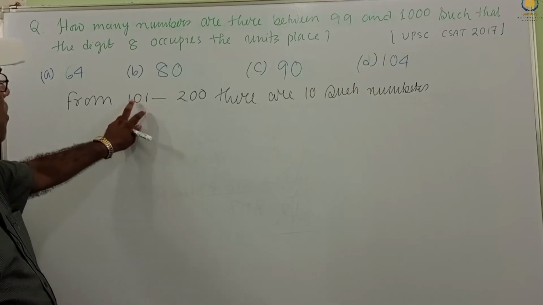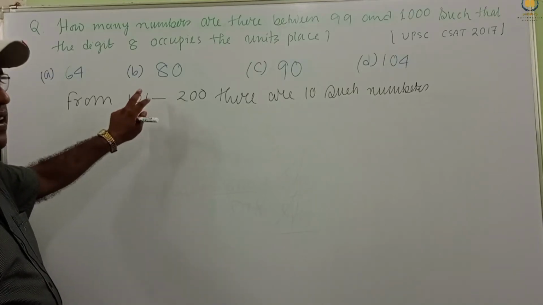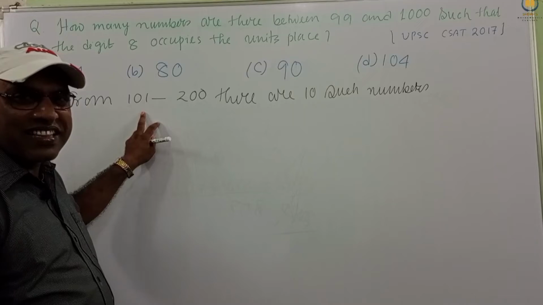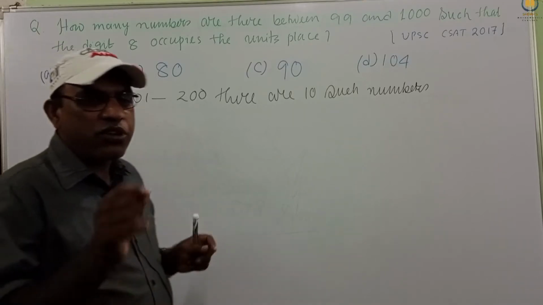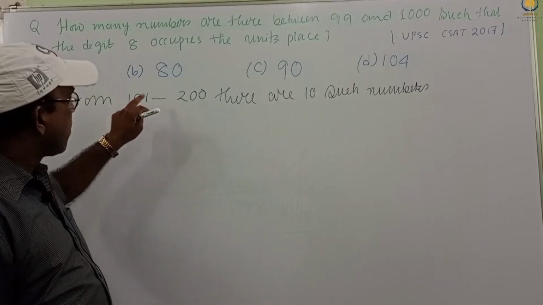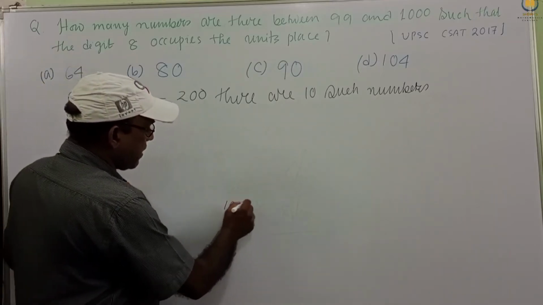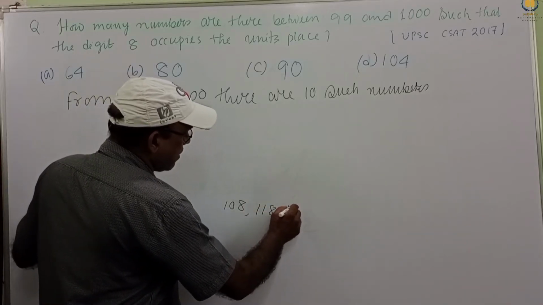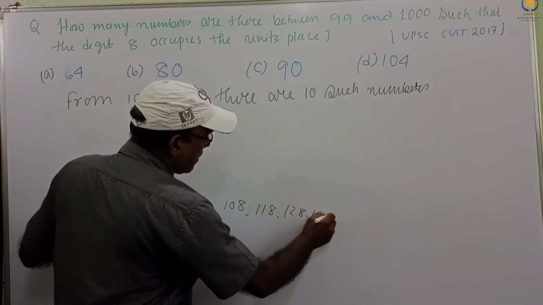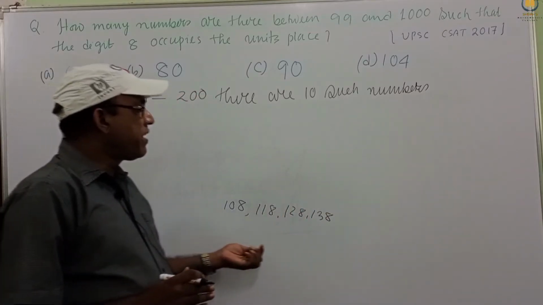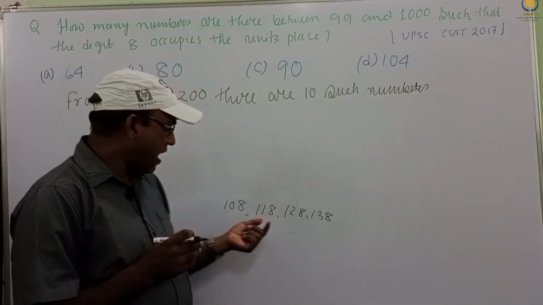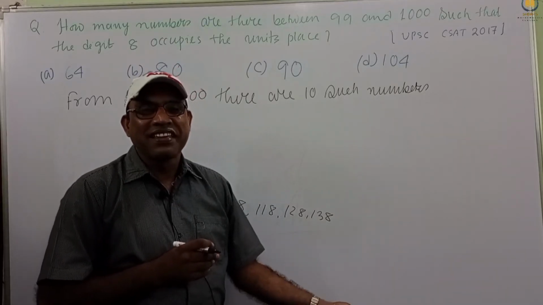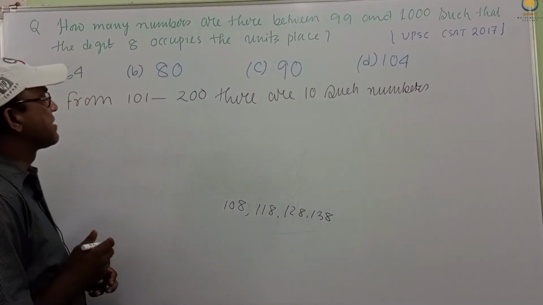So here we get 108, 118, 128, 138. These are the numbers where 8 lies in the unit place. So this will be 108, 118, 128, 138. How many numbers do we have? 10 such numbers. I have written only some numbers, and just like this we continue. So we have 10 such numbers.